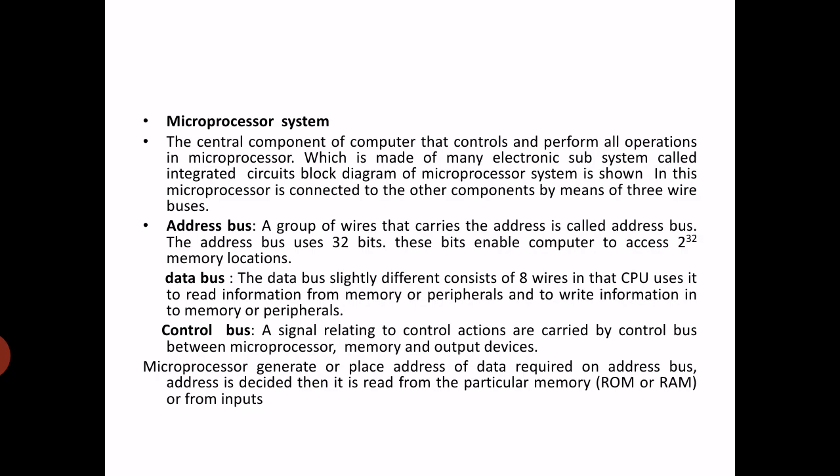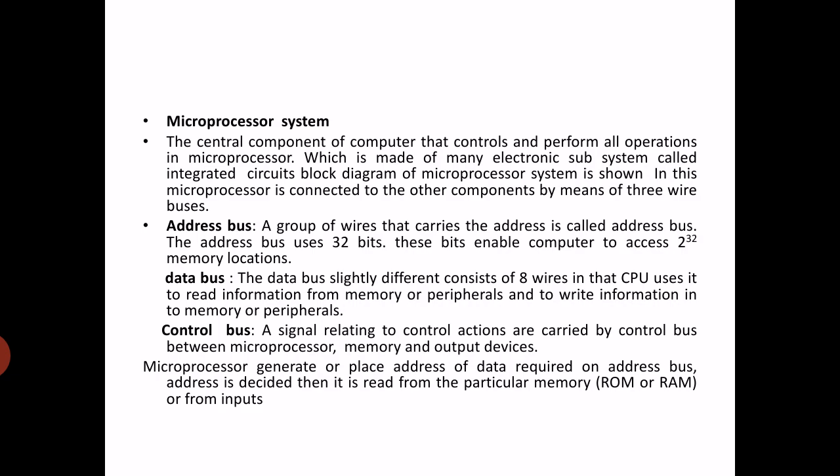So the different buses here are, first, the address bus. A group of wires that carries the address is called the address bus. The address bus uses 32 bits, and these bits enable the computer to access 2 raised to 32 memory locations. So how many memory locations it can access, that is 2 raised to 32 memory locations. It means the microprocessor generates the address, and that goes to the memory and accesses the location.